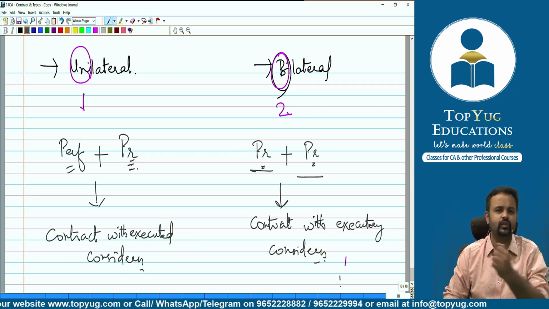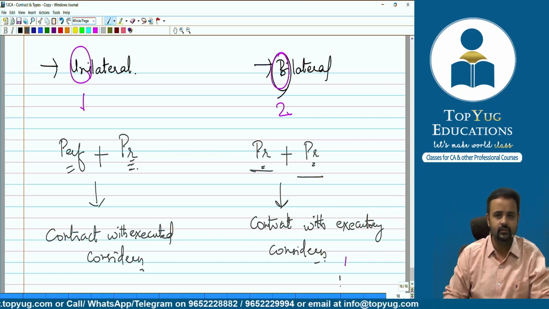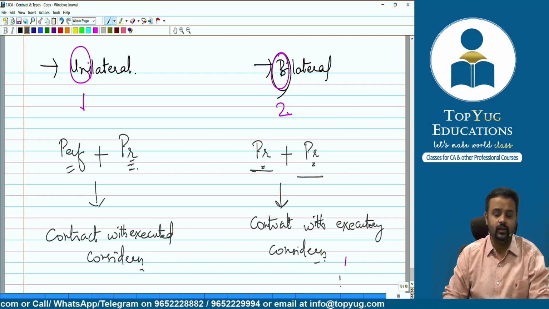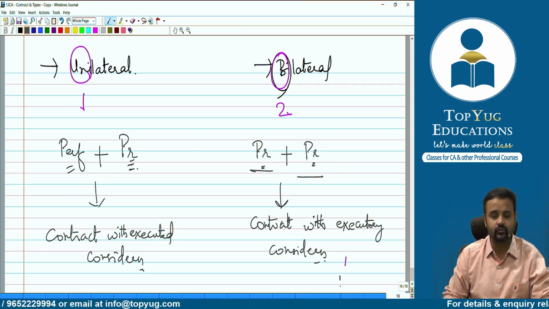Maybe the door was kept open and the dog goes out of the house and is now missing. Now let's say our friend Amit gets to know that Akanksha has lost Tommy Choo Choo and she is looking out for him.